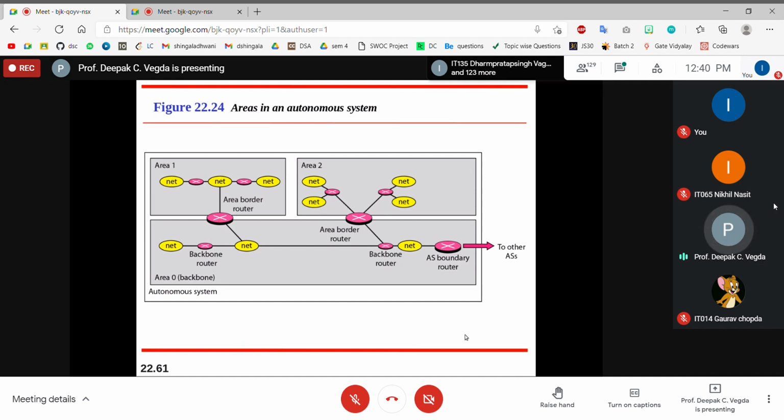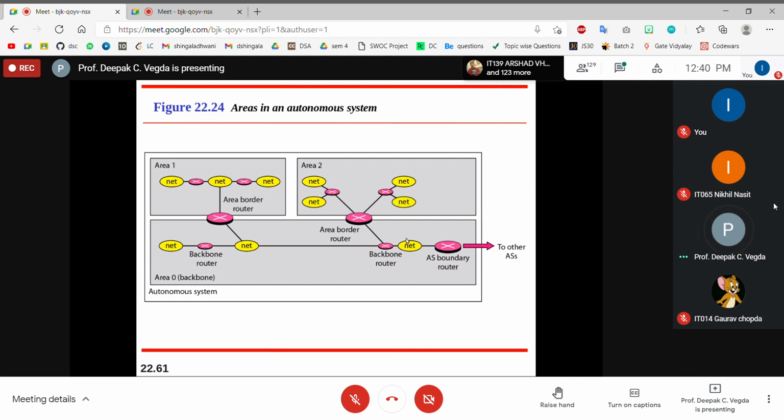They are in a single autonomous system. But as the number of routers becomes very large, what we did is we divided it into single areas. So suppose we say that this is IT, this is CE, this is CC, this is mechanical, and so on and so forth.